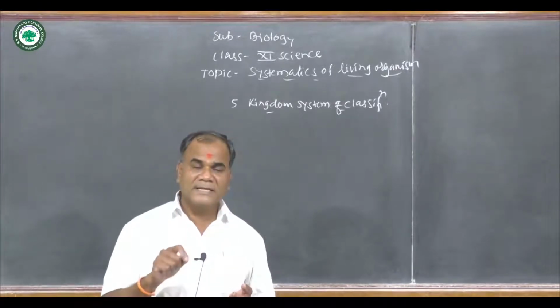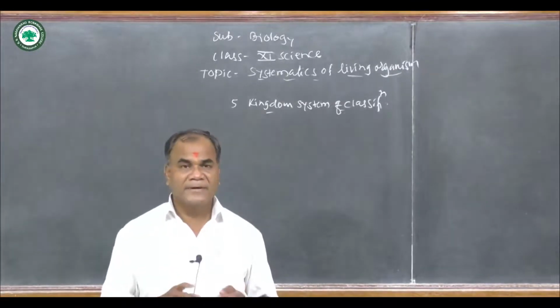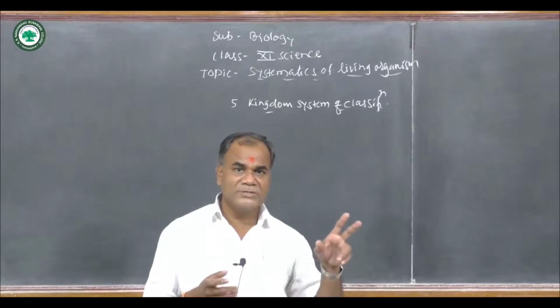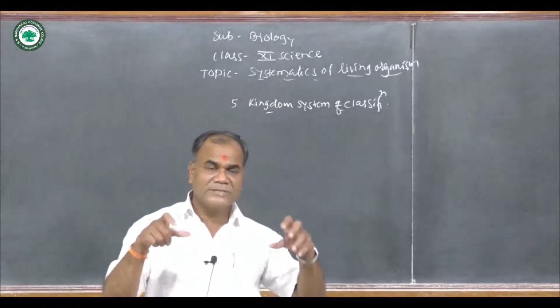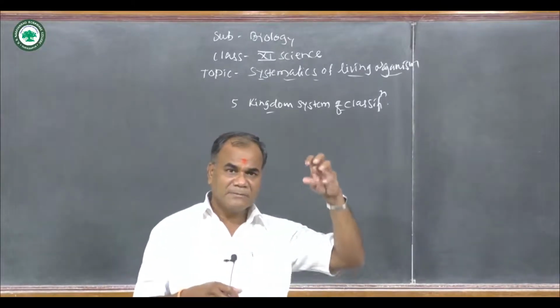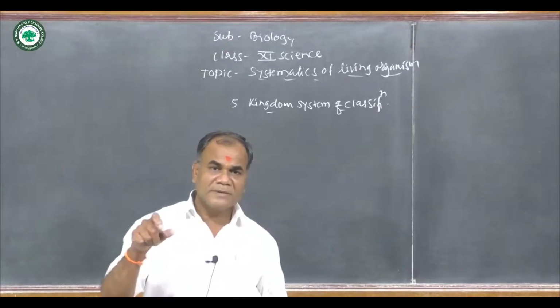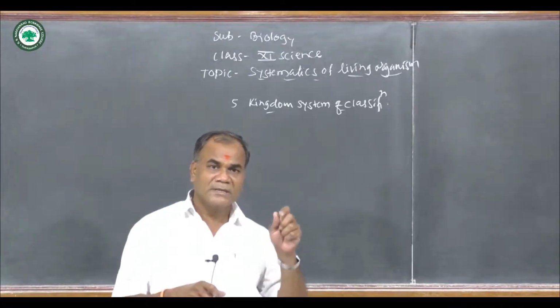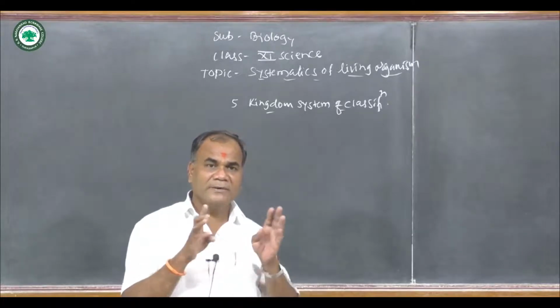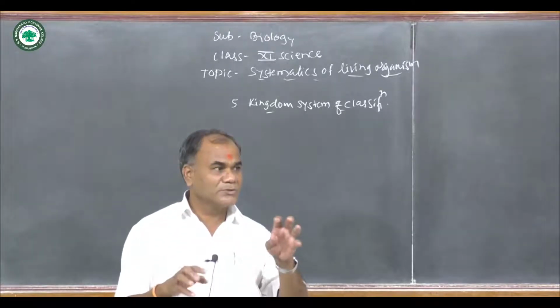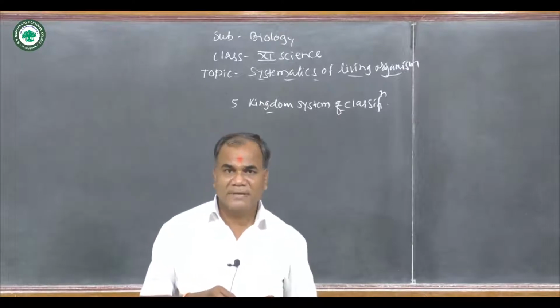It is of the type binary fission as well as budding. What is binary fission? Binary fission: bi means two, fission means division. A single parent cell gets divided into two daughter cells. During the division of the parent cell, the chromosome number or chromatin material is equally divided into the two daughter cells. So it is known as binary fission.